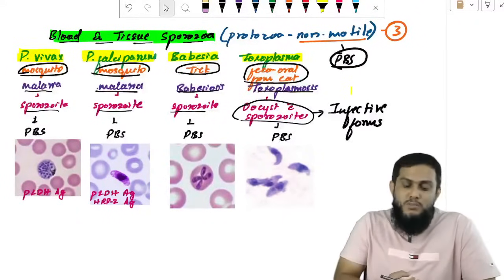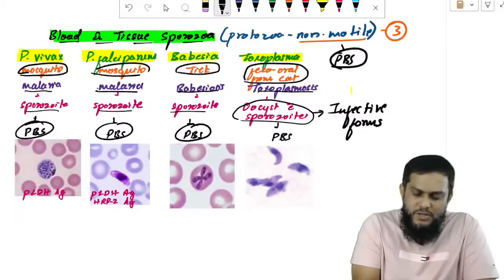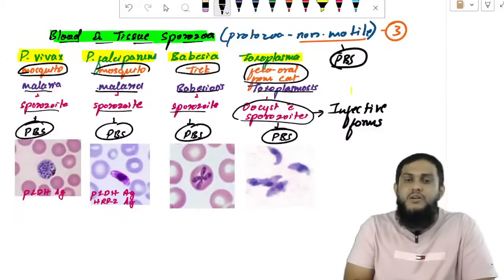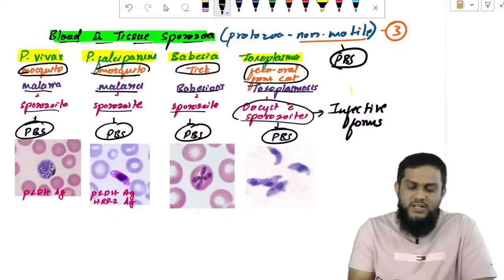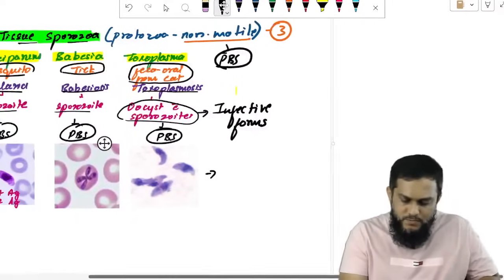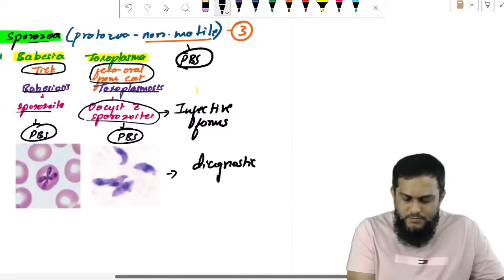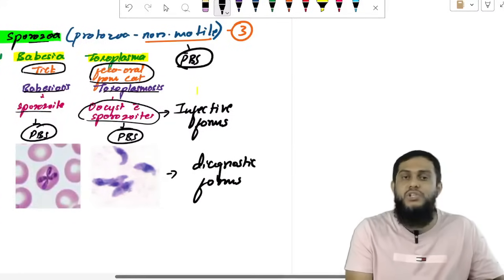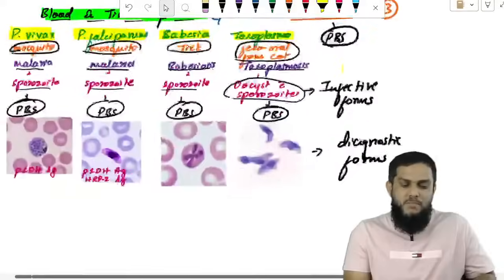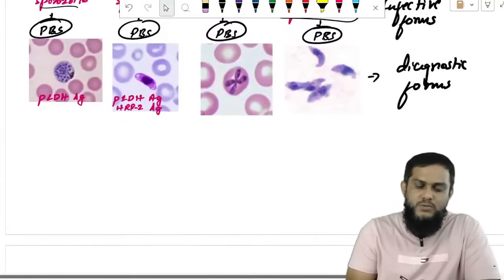And once they enter, they cause blood and tissue infection. And once they cause blood and tissue infection, we take the peripheral blood smear, and you will identify. Whatever you see here, these are the diagnostic forms, the forms in which they come in the peripheral blood smear, and that will help us to diagnose.